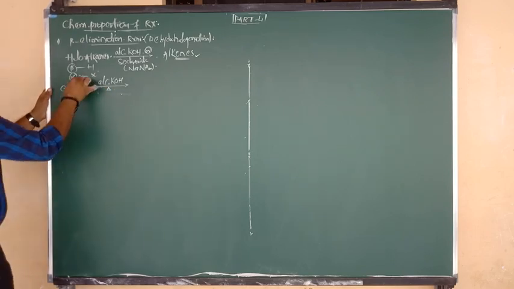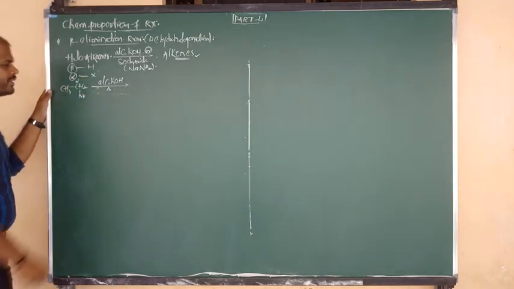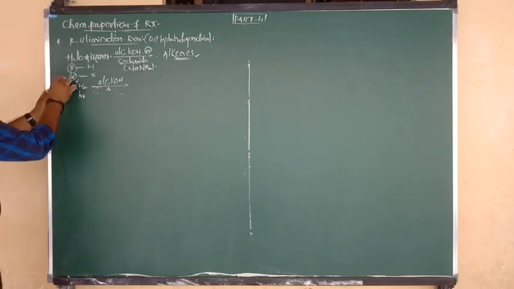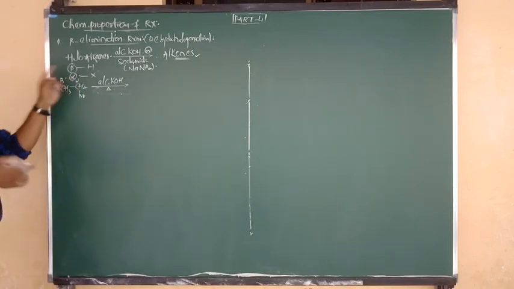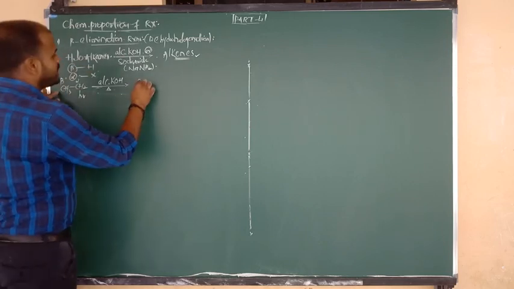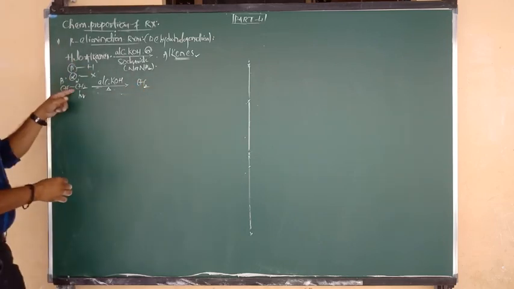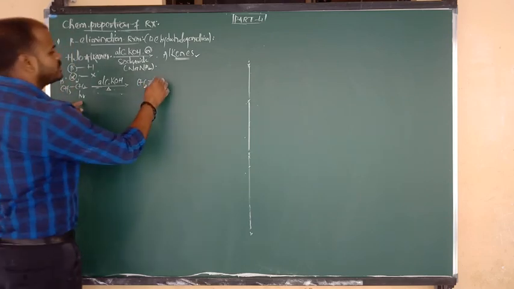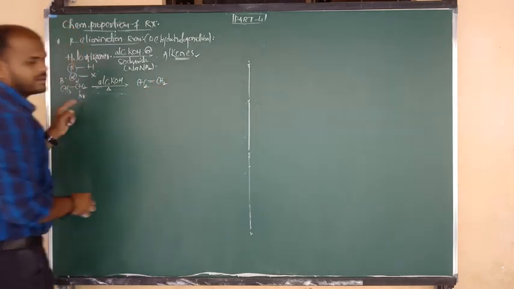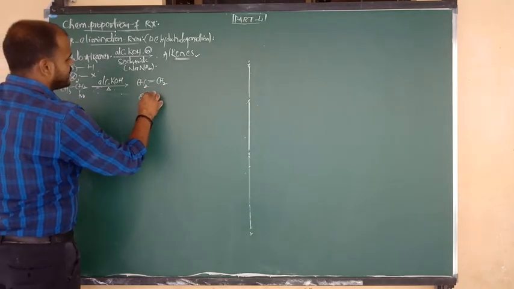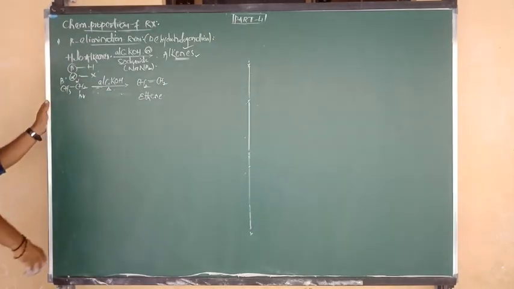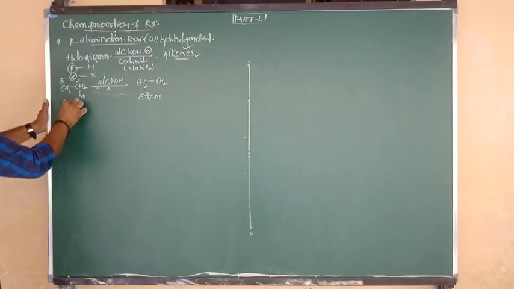The carbon bonded to the halogen is always denoted as the alpha carbon, and the adjacent one we denote as beta. From the beta carbon we are going to remove the hydrogen, meaning CH3 becomes CH2. After removal of hydrogen, the single bond becomes a double bond. From the alpha carbon we are going to remove the Br, meaning the remaining is CH2. CH2 double bond CH2. The compound name is ethene, meaning we are getting the alkene. And the reactant name here is ethyl bromide, or we can say bromoethane.